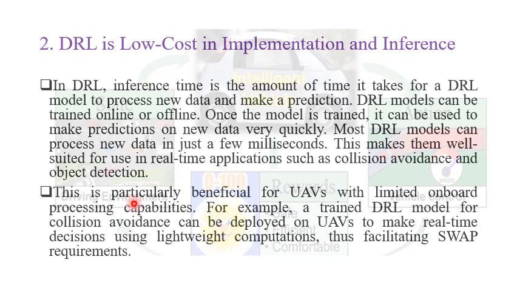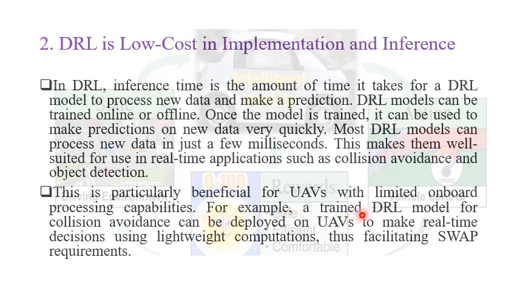Here in the second paragraph we have an example. This is particularly beneficial for UAV with limited onboard processing capability. As you know, in UAV we have SWAP constraint, size, weight, and power constraint, and UAV have limited onboard processing capability.